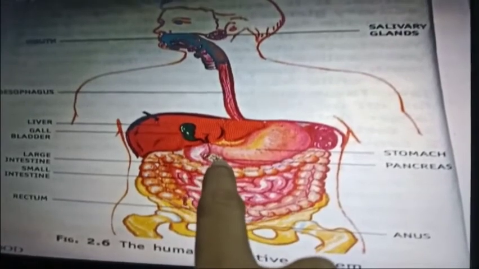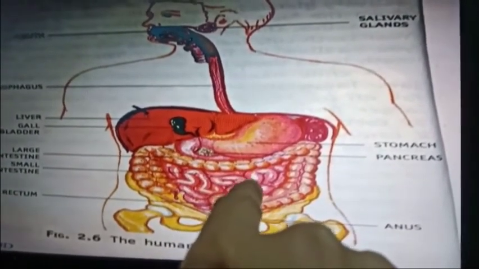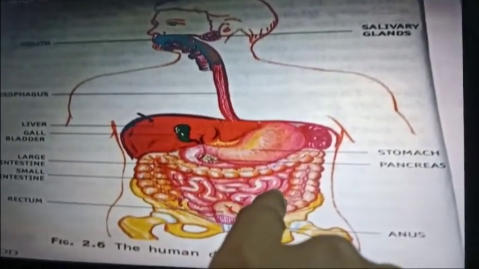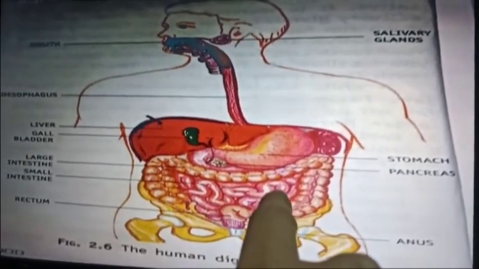Whereas the pancreatic juice secreted by the pancreas will act on the starch and release the sugars.